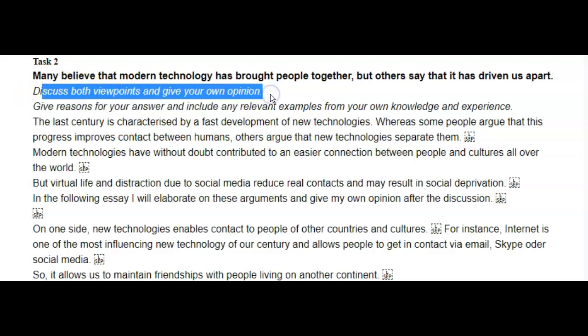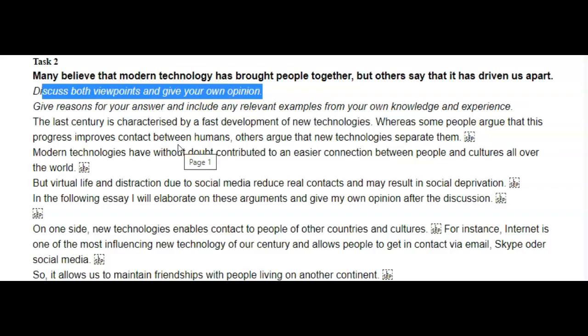So a lot of times it will say, to what extent do you agree or disagree? Or sometimes it will say, discuss advantages and disadvantages. Or other times, in cases like this, it says, discuss both viewpoints and give your own opinion. So your position is your answer to this command. Okay? And here they're very directly asking you for your opinion.